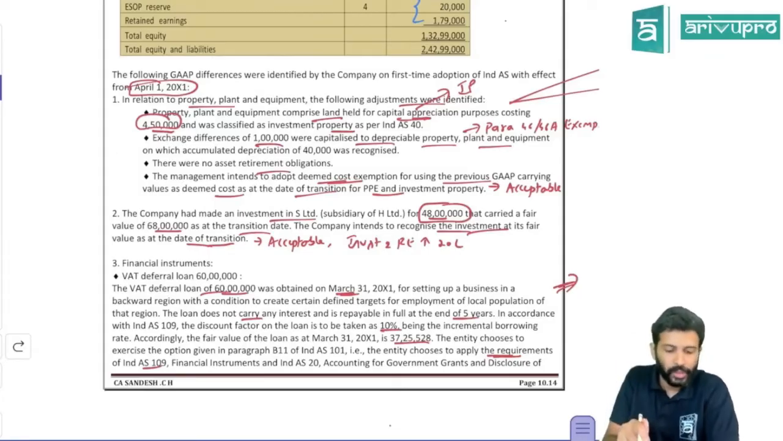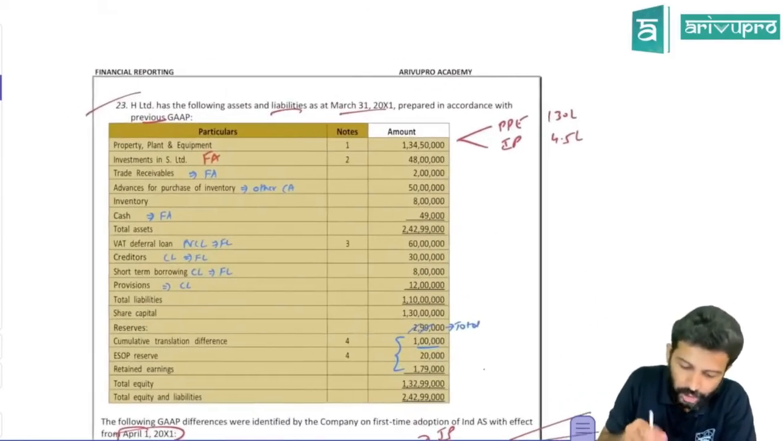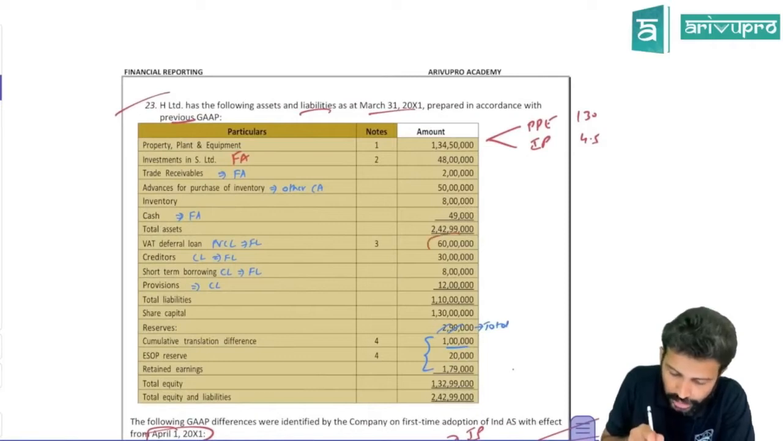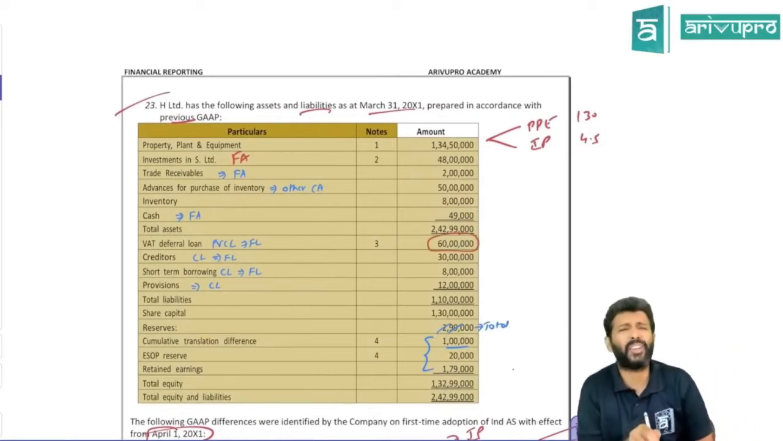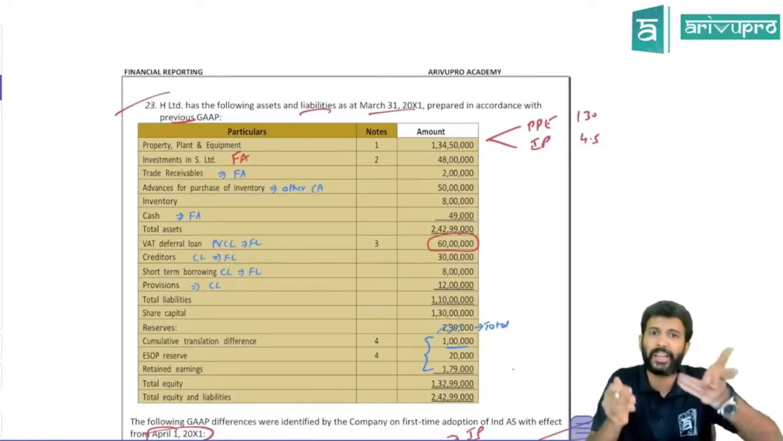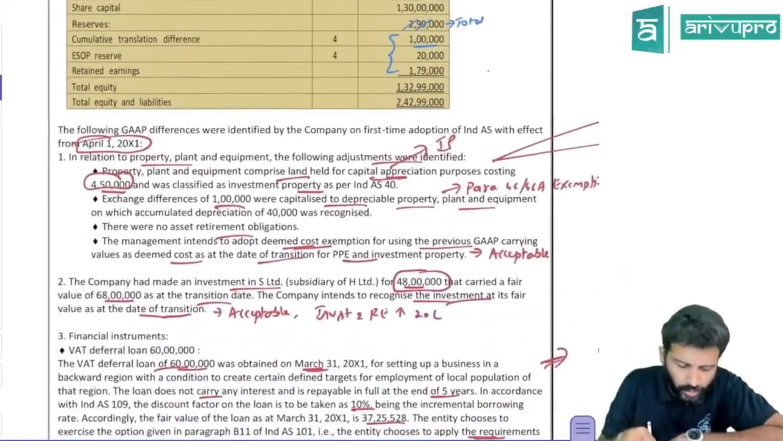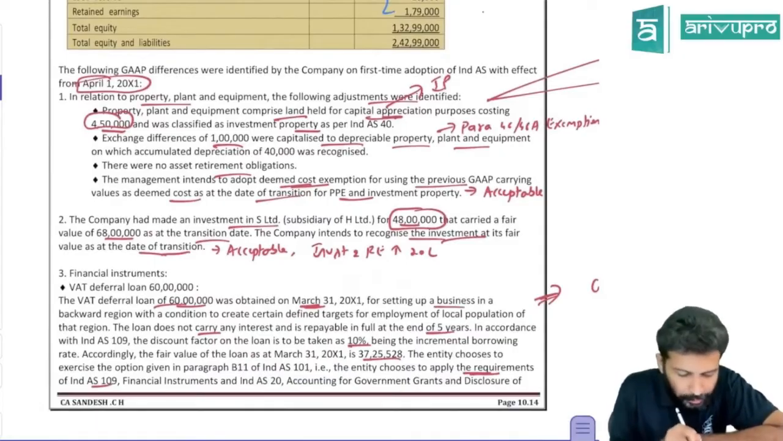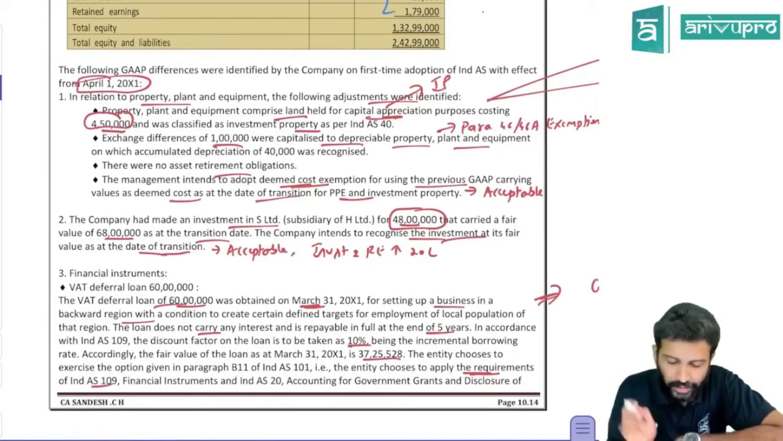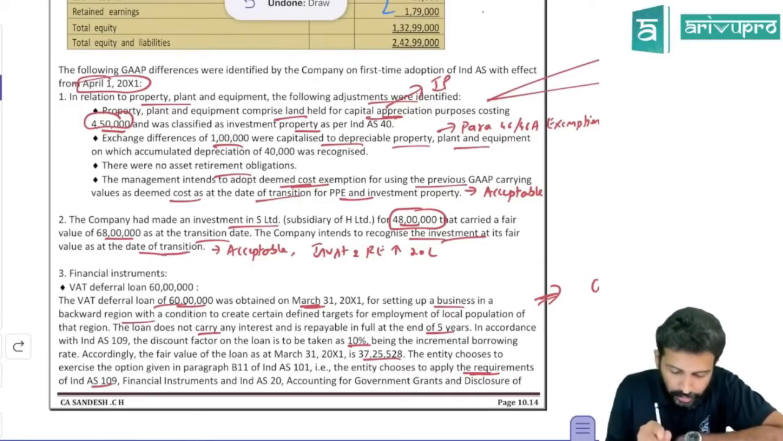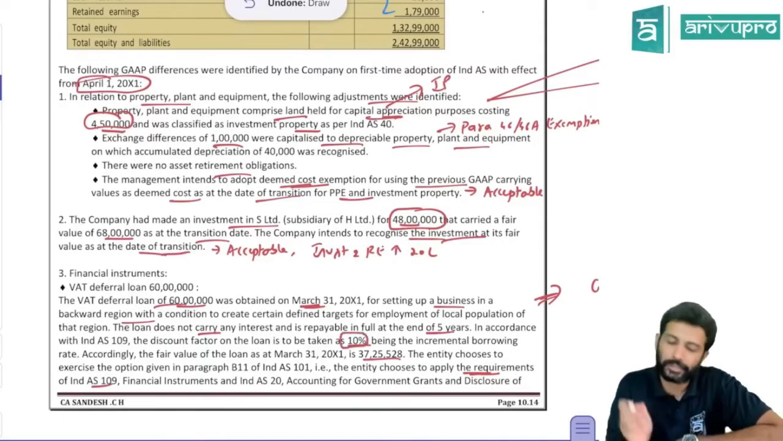Let's find out. So deferral loan is 60 lakh. So company is currently showing the loan in their balance sheet at 60 lakh if you just check. Because as per IND AS and all, there is no split up of financial liability and government grant. If you have received a loan from government, you show it as loan. That's all. Okay. All right. For setting up a business in backward region in condition that defined targets are met. Okay. The loan does not carry any interest, but it is repayable at the end of 5th year. The discount factor they have said is 10%. Okay.